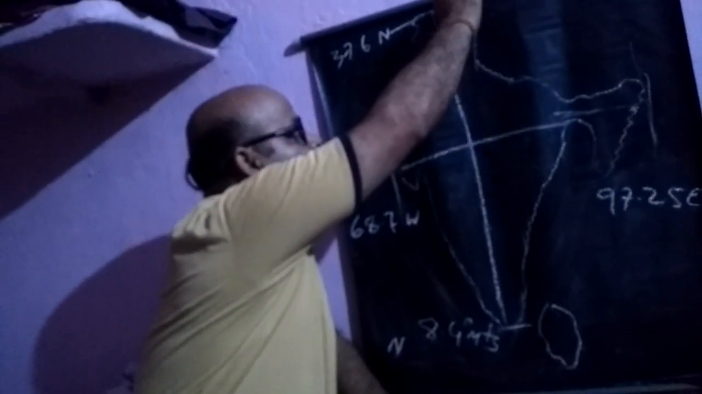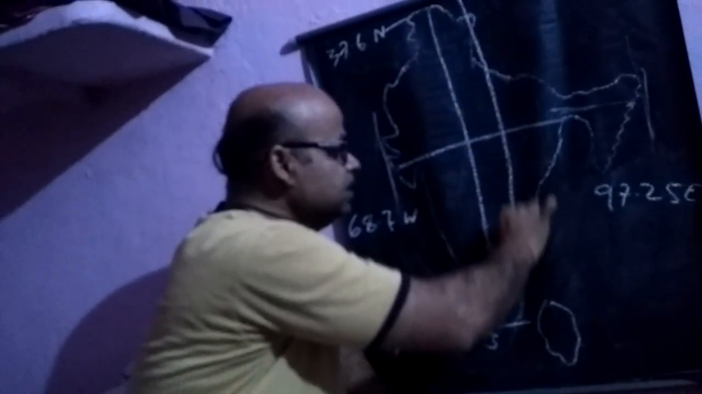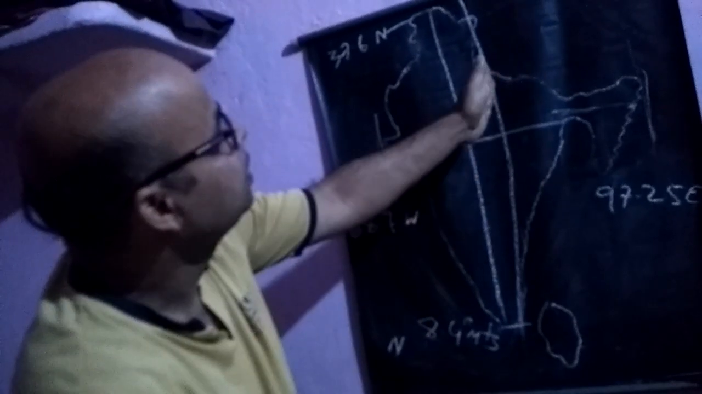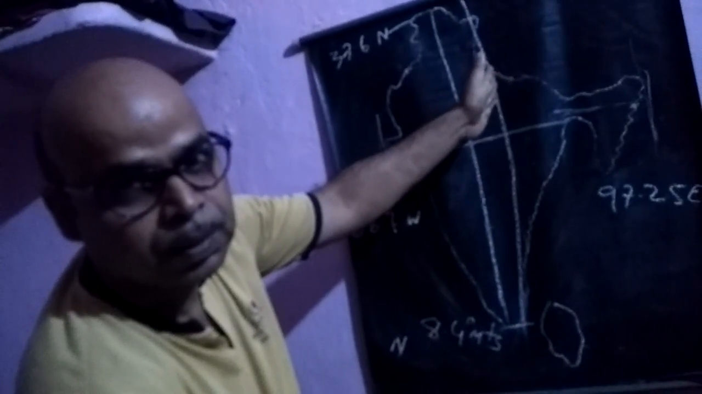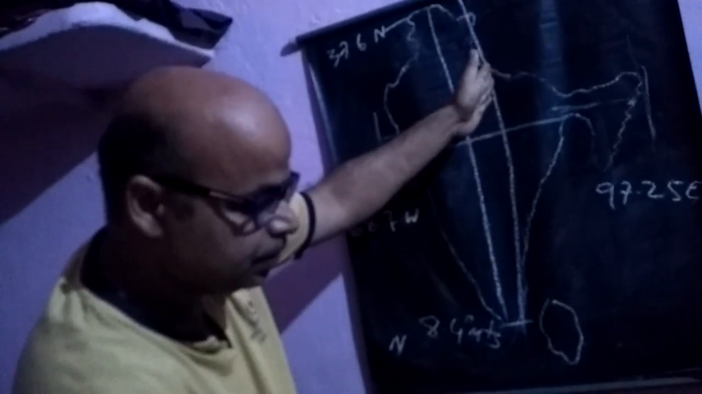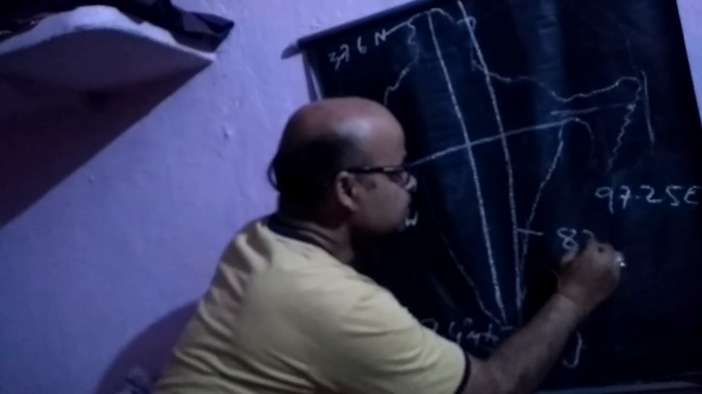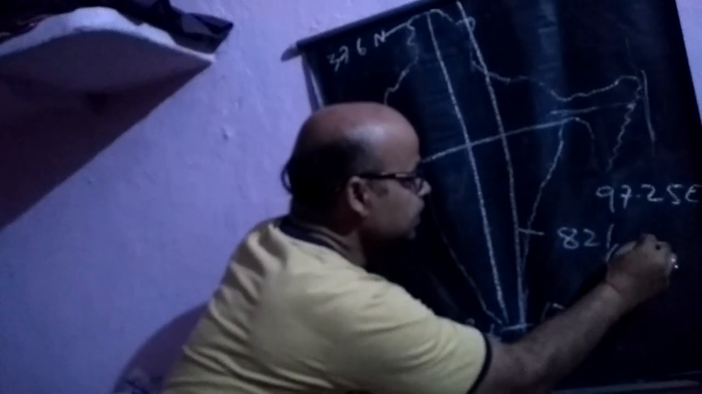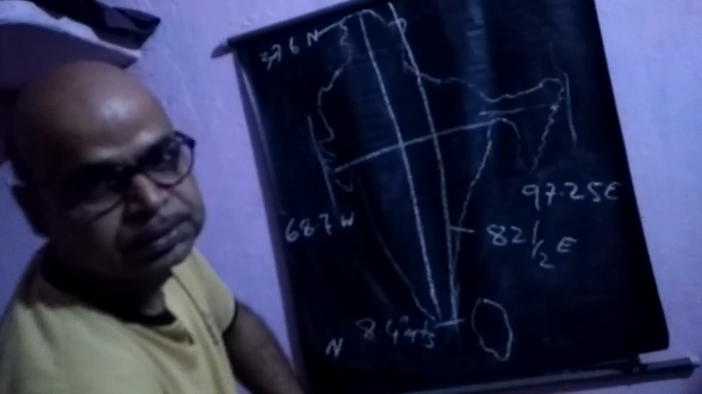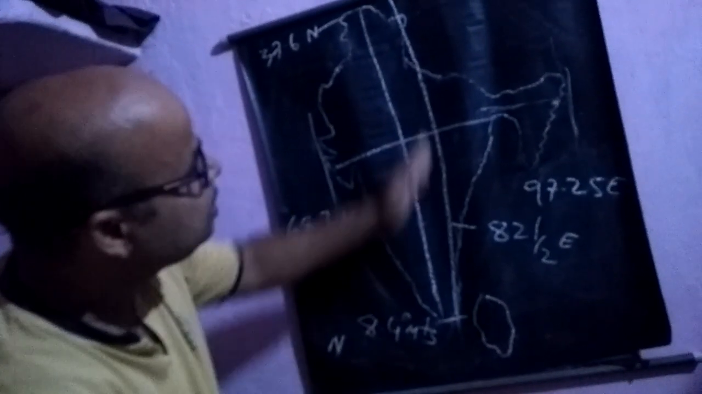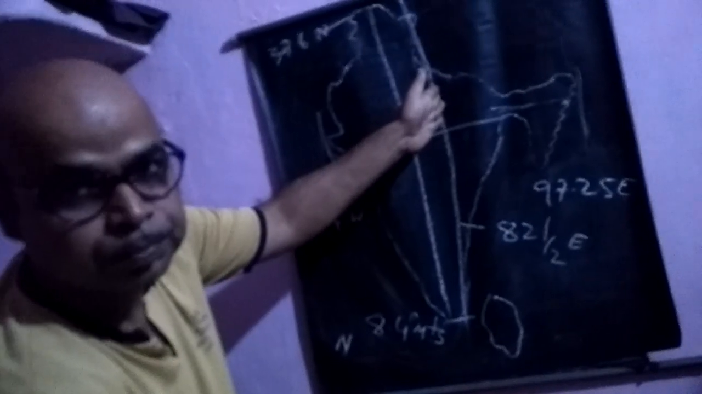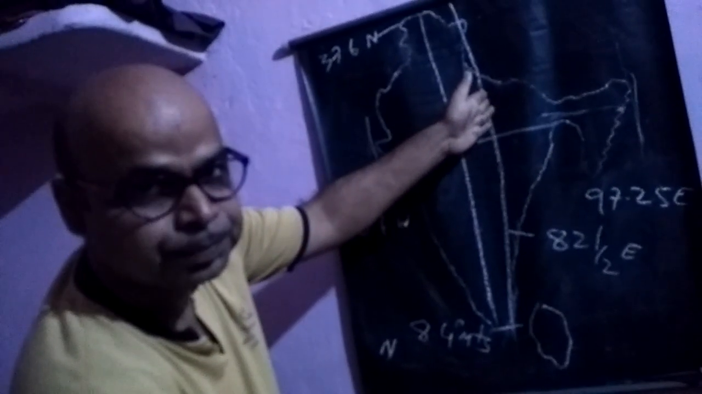Now we study these lines. This is a standard meridian, and this is the 82.5 degree east line. It cuts the Mirzapur area of UP.